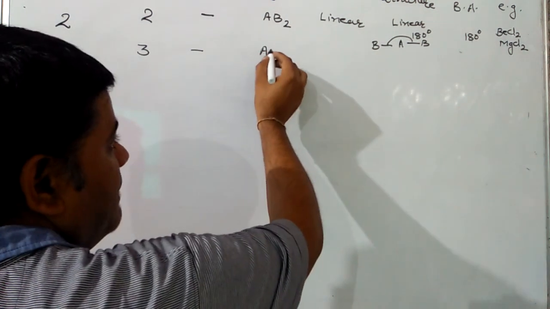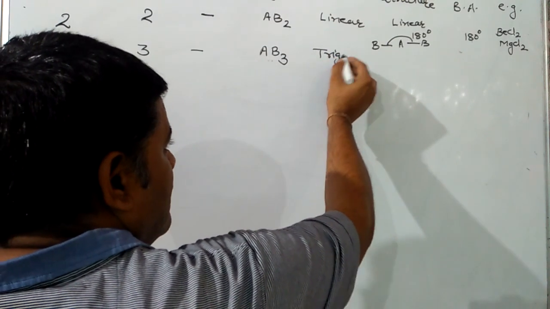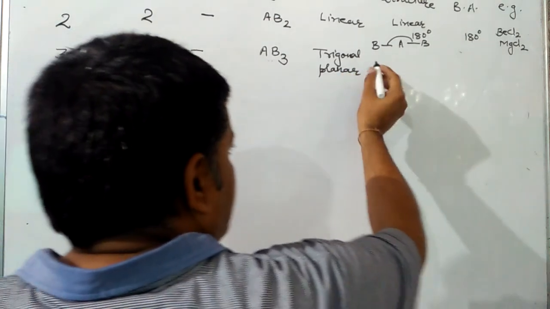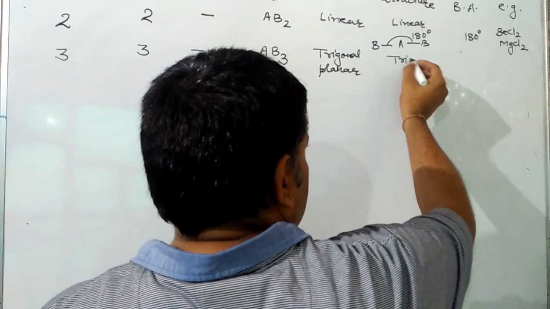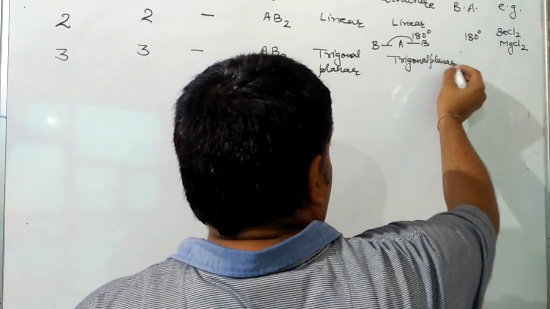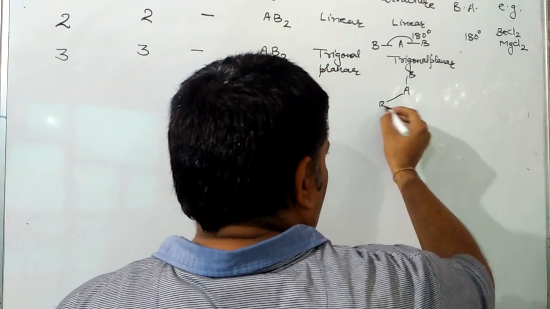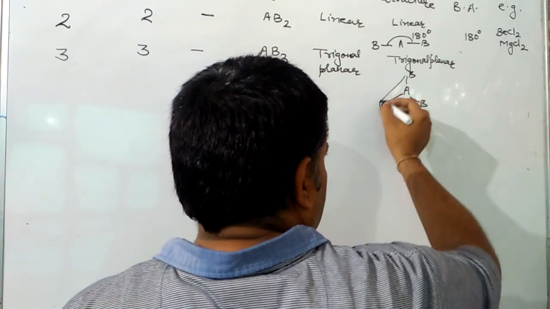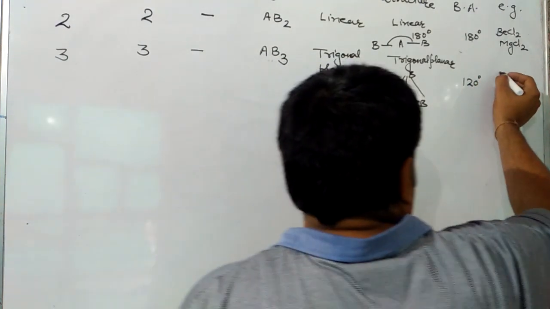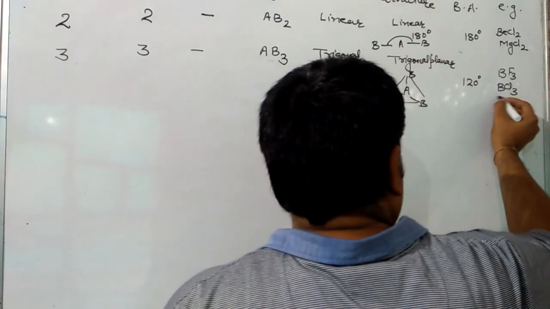Next case is total electron pairs 3, bond pairs 3, lone pair 0. The symbol for this molecule will be AB3. Geometry will be trigonal planar. Structure is also trigonal planar. Like this, A with 3 bond pairs arranged on the vertices of a triangle. The angle will be 120. Examples are BF3, BCl3, SO3.